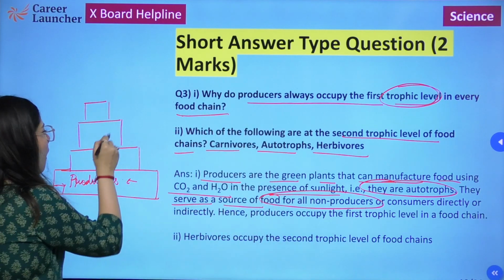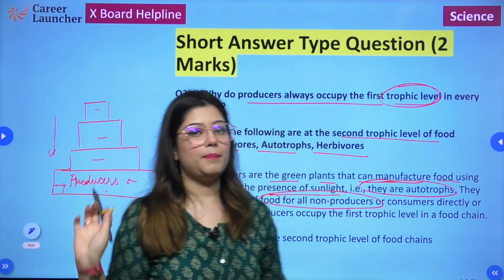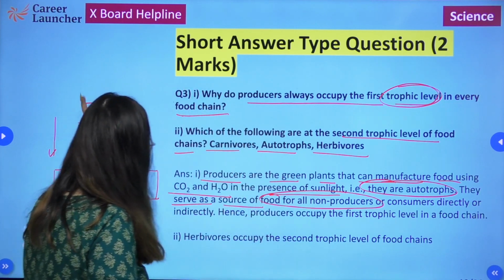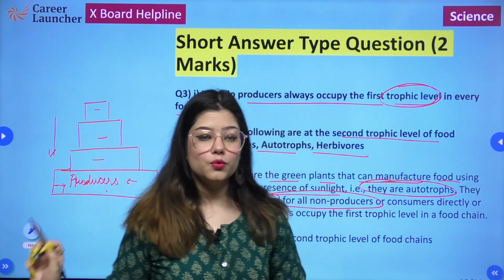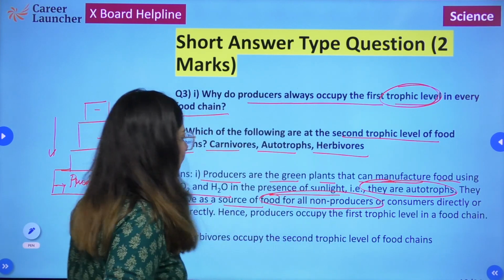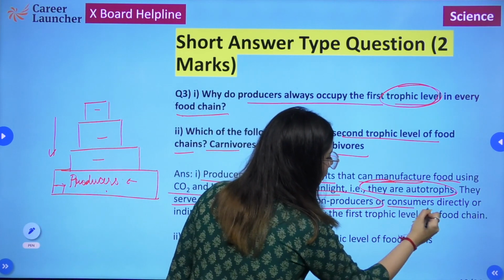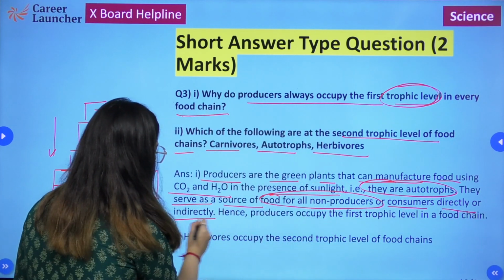Now all the other trophic levels are directly or indirectly dependent on these producers. That is why they occupy the first trophic level.